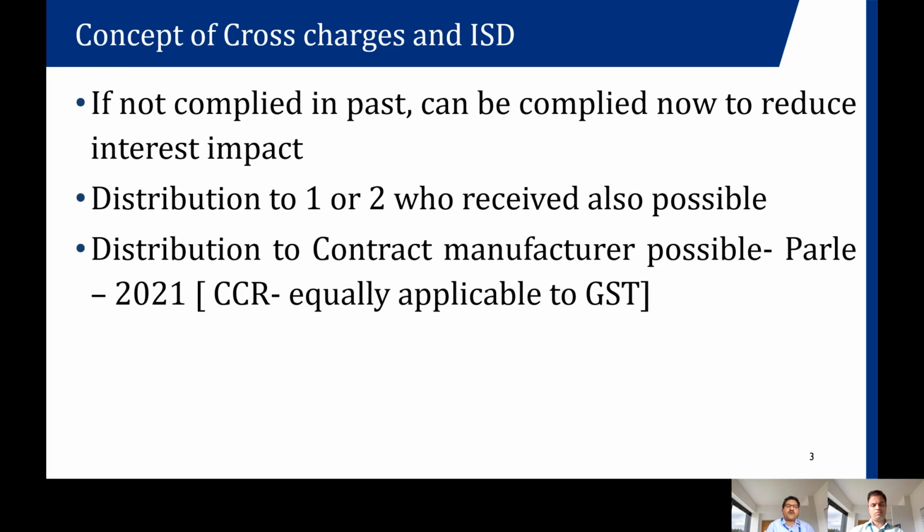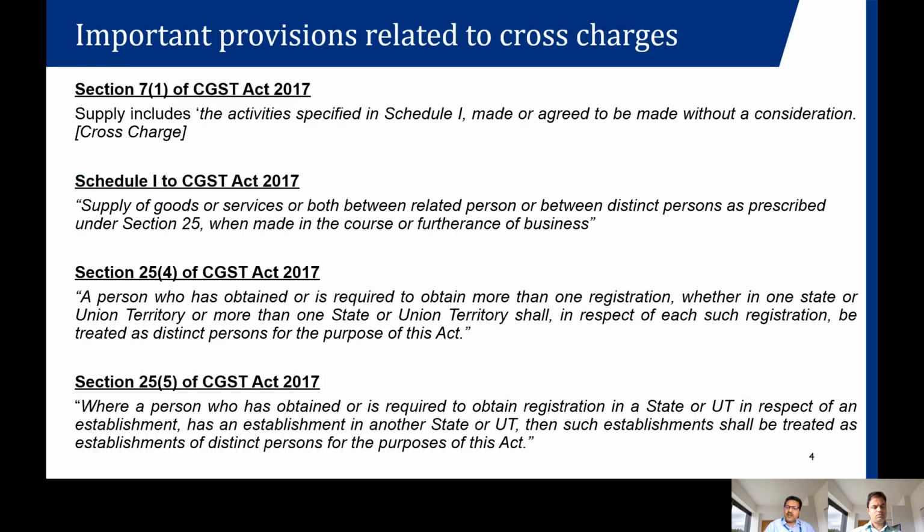In a tribunal ruling in case of Parle, which came this year, relating to the CENVAT credit rules, which were, you could say, to some extent, the same as the ITC rule in GST, it would also be equally applicable. So this also is something which you could do. For taking you through the further nitty-gritties, my colleague, partner, Mahadev will take over.